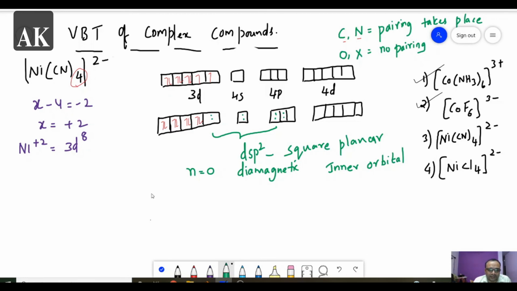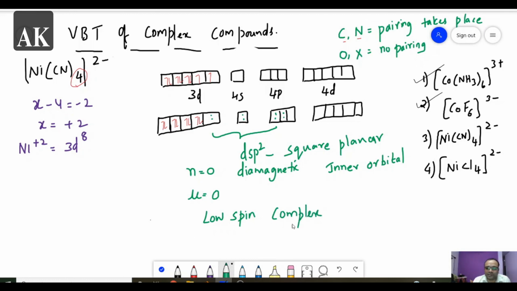And next, magnetic moment will be equal to 0. Unpaired electrons 0, so root of n into n plus 2 also will be equal to 0. And since unpaired electrons are 0, this is called a low spin complex. If you understand these first two examples, you can do the remaining examples, but you have to see the number of ligands. So this is a low spin complex. That's all.